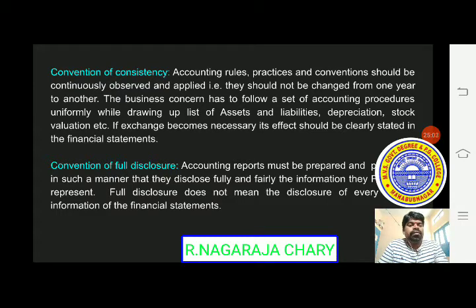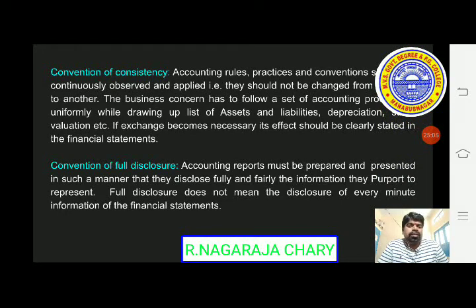Next one, convention of full disclosure. Accounting reports must be prepared and presented in such a manner that they disclose fully and fairly the information they purport to represent. Full disclosure does not mean the disclosure of every minute piece of information in the financial statements. Full disclosure means whatever transactions we did during the year, those transactions are to be disclosed.